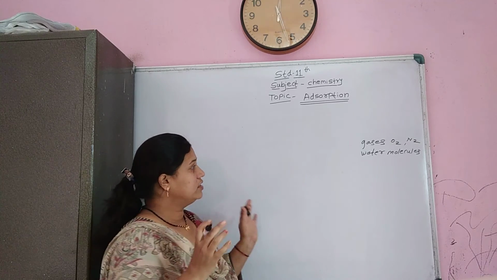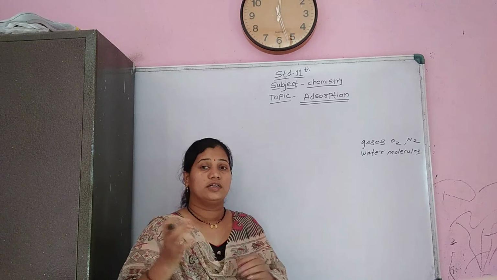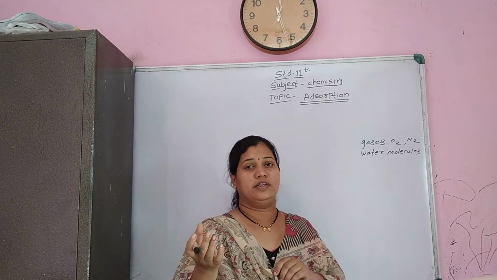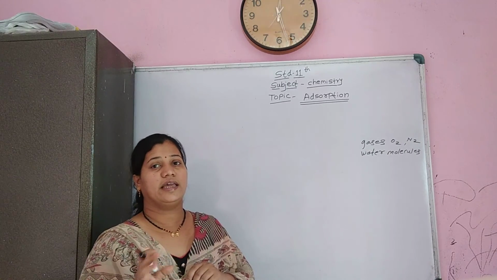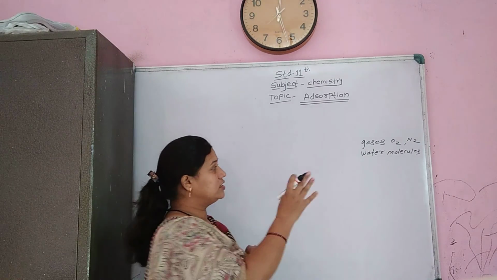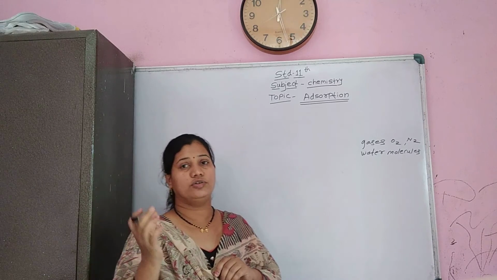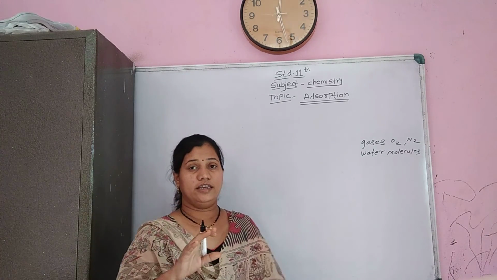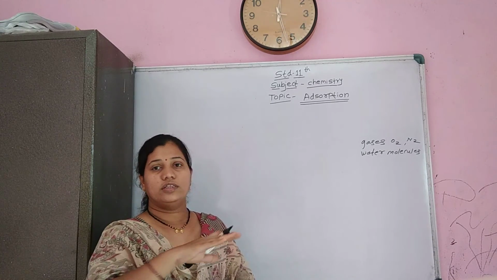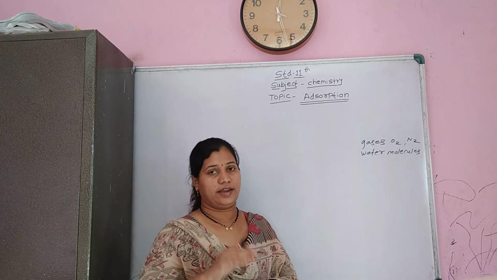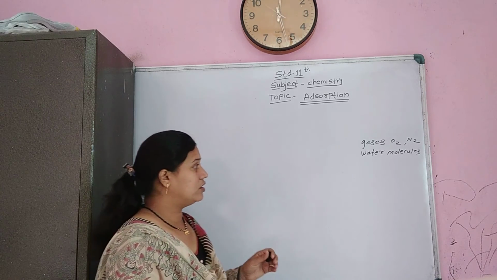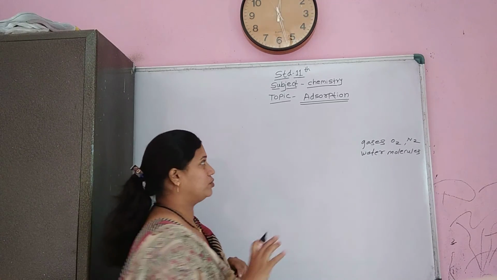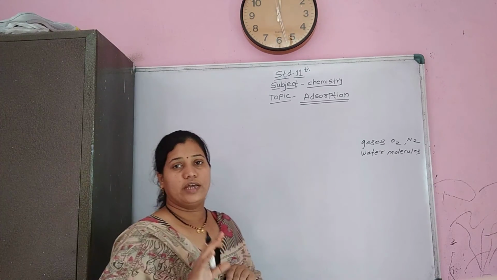All these gases, water molecules and vapors form a thin multimolecular invisible layer on the surfaces of all these objects, and they stick to the surfaces of these objects. Invisible means we can't see it with the naked eye. This phenomenon is known as adsorption.